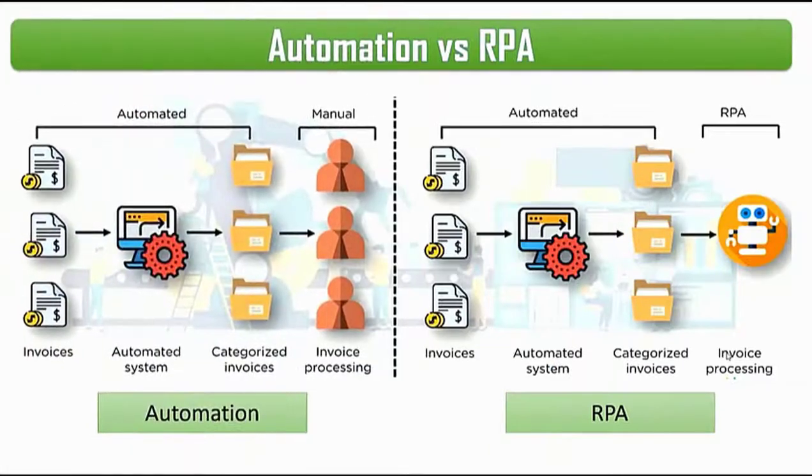Now let's compare traditional automation with an RPA. Consider an invoice processing software. This software will generate invoices automatically in a strategic manner. However, it requires a human interaction to process the generated invoice. On the other hand, to complete end-to-end automation, RPA plays a key role.